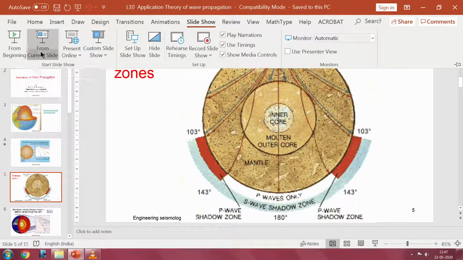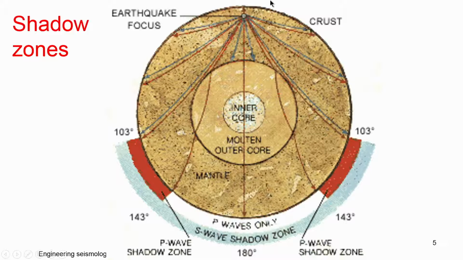For example, look at this figure very carefully. This is the earthquake origin. The energy is radiated: the S wave, P wave, surface wave, everything radiates. When it comes to here, because there is a boundary between this layer and this layer, the boundary reflects the wave and also refracts it.